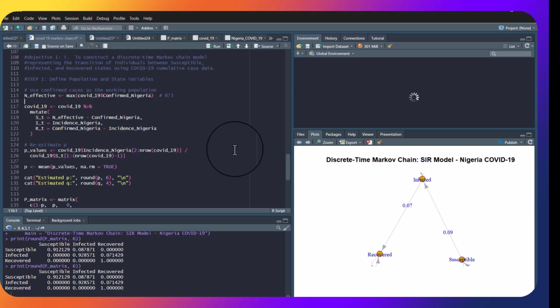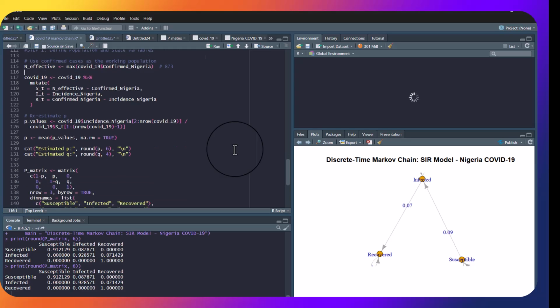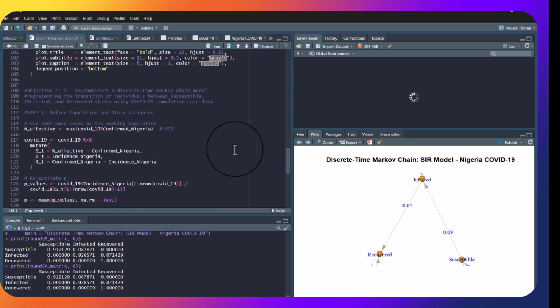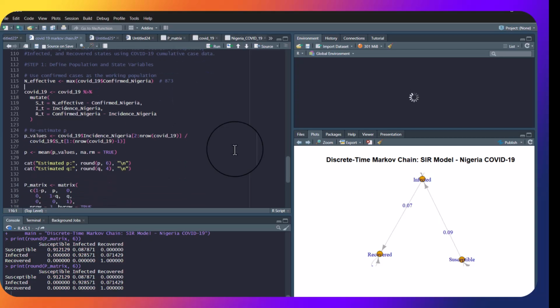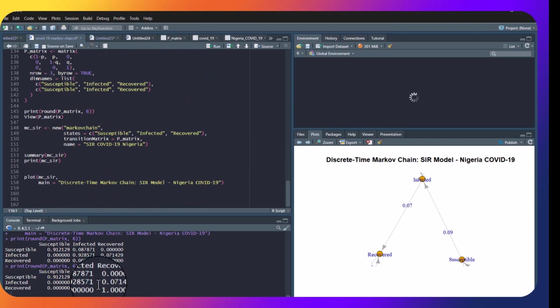For example, a person who got infected on the first date has a probability of 1/14 of recovering. So irrespective of the date, the probability stays the same within a 2-week period. Then I got my summary statistics, which is the probability of an individual from susceptible remaining susceptible.